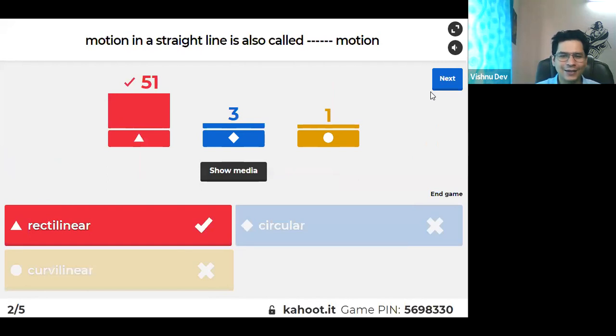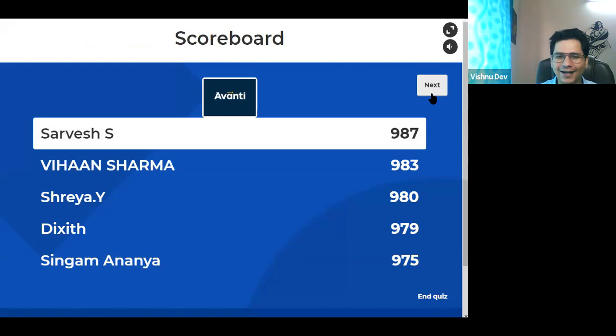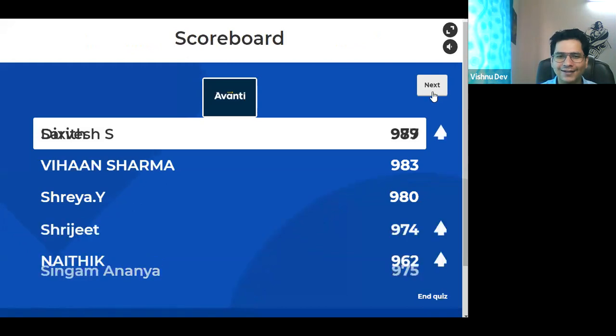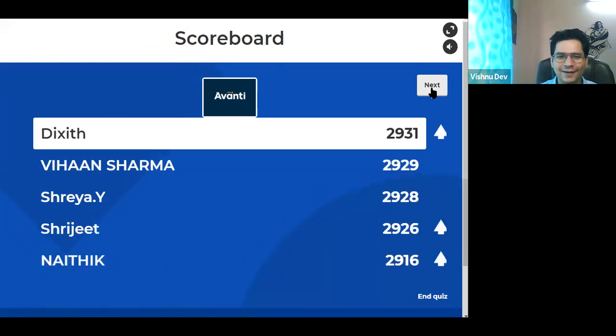Guys, it is circular, na? 4 students still made mistake. Straight line, rectilinear, right? It is not circular, right? Okay. Wow, Dikshit is in first position. Sarvesh, you made mistake, I guess.